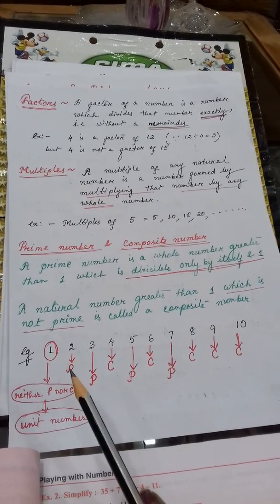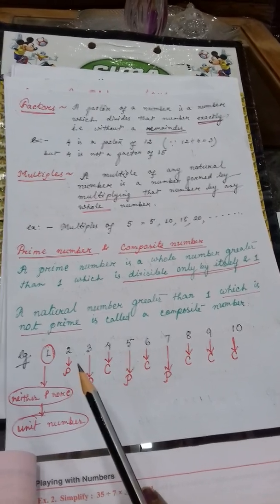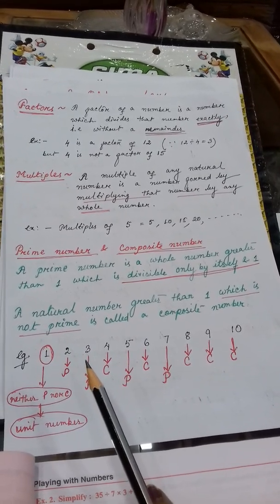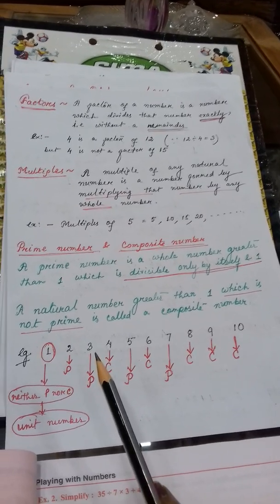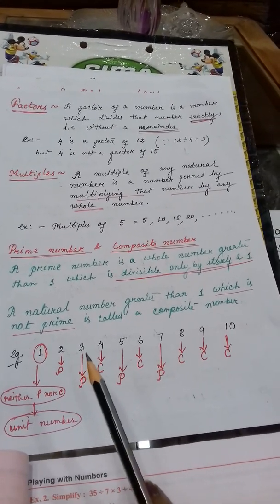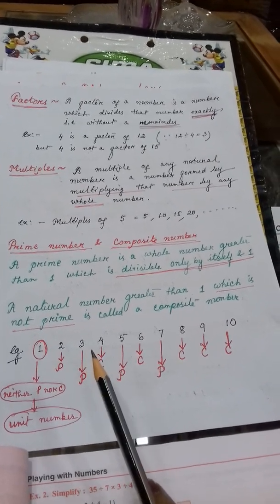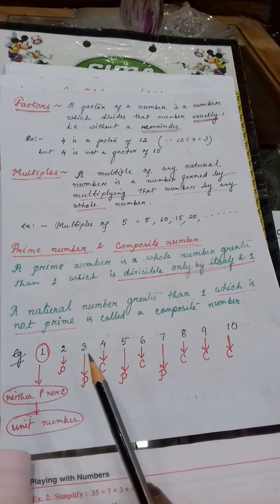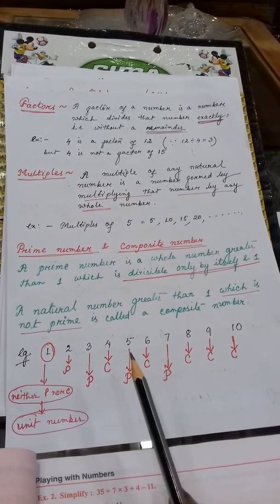Why? Because 2 you can divide only by 1 and by 2, not by any other number. Yes or no? In the same way, 3 can be divided only by 1 and by 3. 1 is a common factor. You can divide any number by 1.